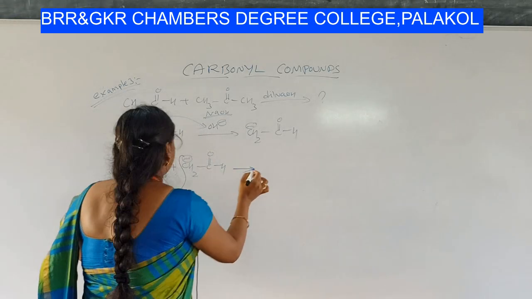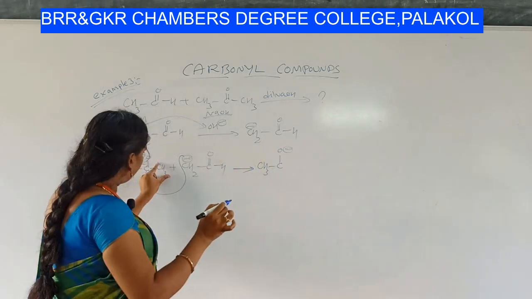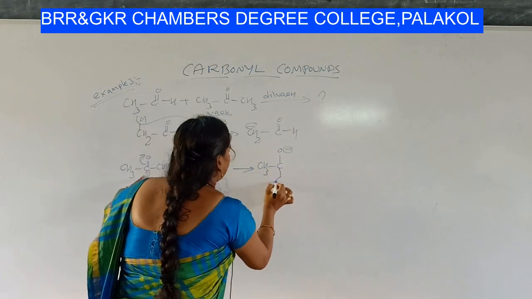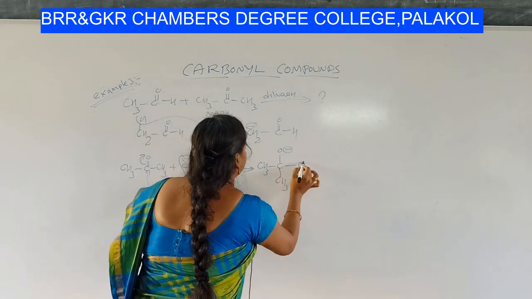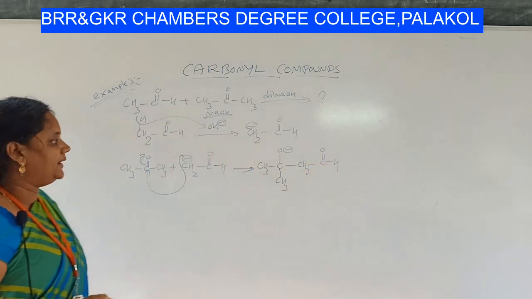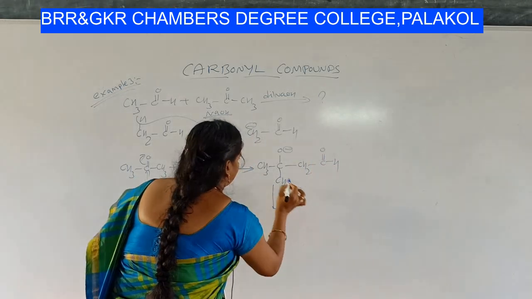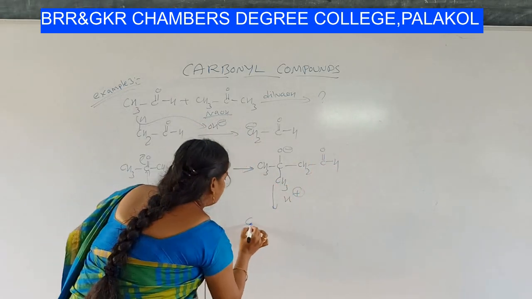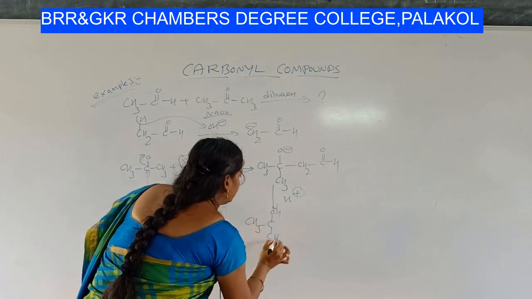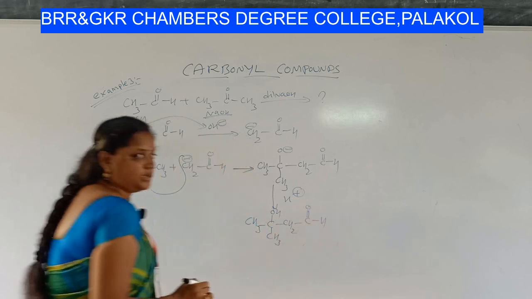So you will get CH3 CO minus. I am writing this CH3 down for my convenience. CH3 and CH2 C double bond OH. Right. For this you have to add a proton, H plus. So what happens? CH3 COH, CH3 CH2 C double bond OH.